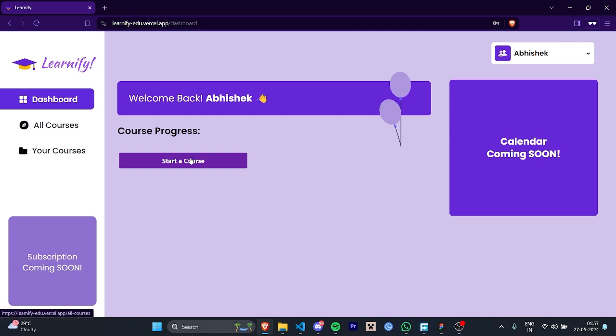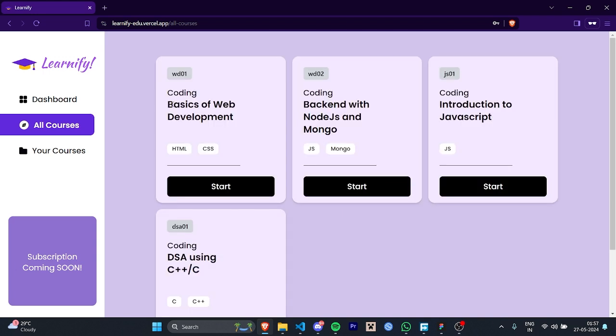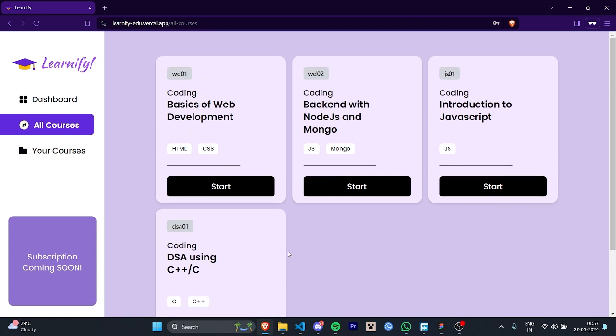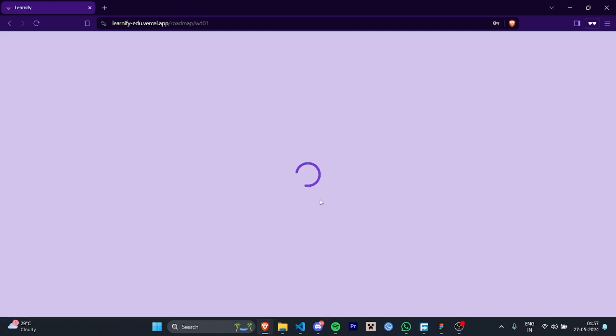So first of all, we will click on start a course, and as you can see, we have opened the all courses tab, where we have four courses for now: basics of web development, backend with Node.js and Mongo, introduction to JavaScript, and coding using DSA with C++ and C. Let's start with basics of web development. This is very basic, it is HTML and CSS only. I will click on yes.